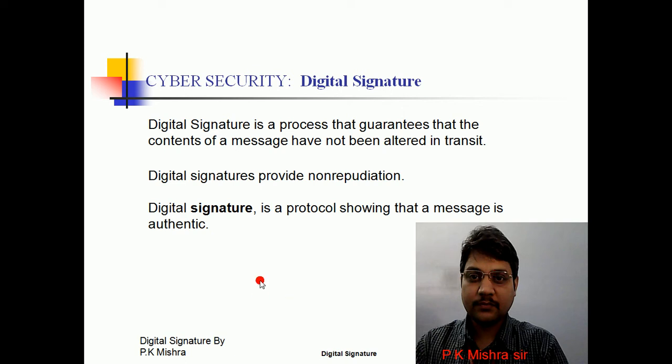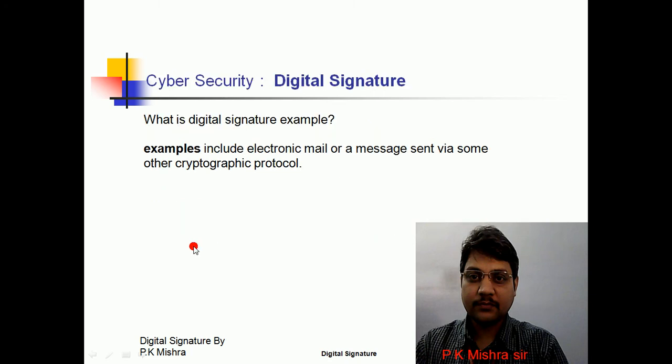Okay, and digital signature provides non-repudiation. And what is non-repudiation? Non-repudiation means the sender cannot later deny that this message was sent by him or her. Okay, digital signature is a protocol showing that the message is authentic. Now, what is an example of digital signature? Electronic mail is the best example of digital signature.